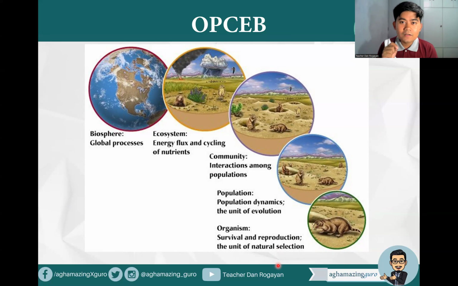What's the basic unit of evolution then? The basic unit of evolution is population, which means evolution does not happen in an organismal level. It's always in the population level.